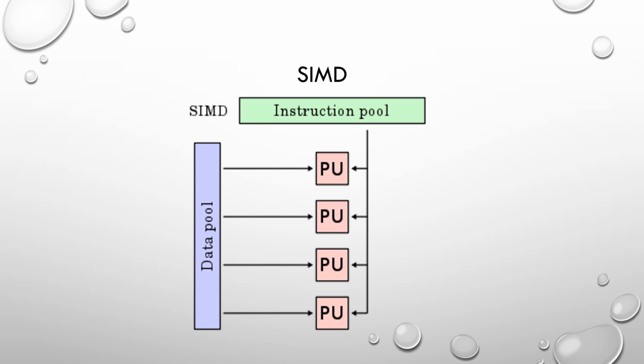This control unit generates control signals for all the PUs, by which they execute the same operation on different data streams. The SIMD architecture is capable of achieving data level parallelism. So different data can be processed with the same instruction set. That is what happens in single instruction, multiple data stream.